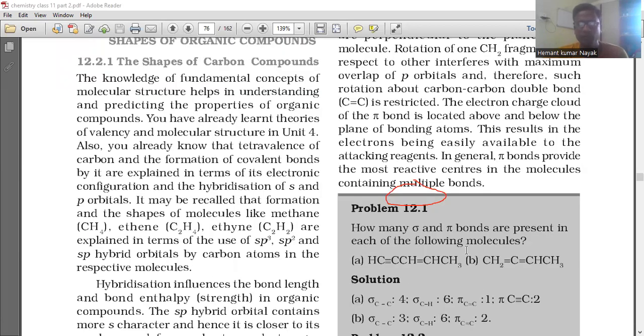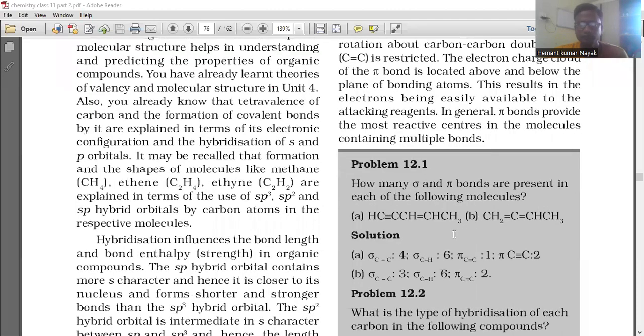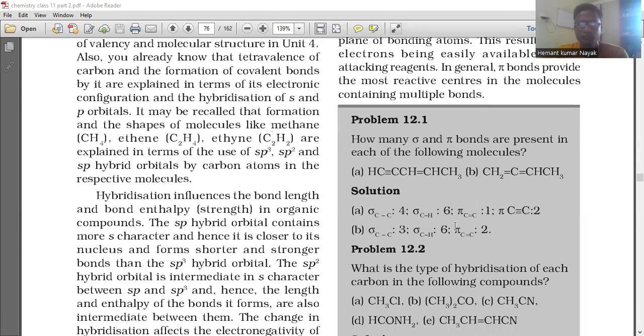How many sigma and pi bonds are present in each of the following molecules? So these are the questions we have to answer. First is this, and second is this. For counting sigma bonds and pi bonds, you have to make the structure first.